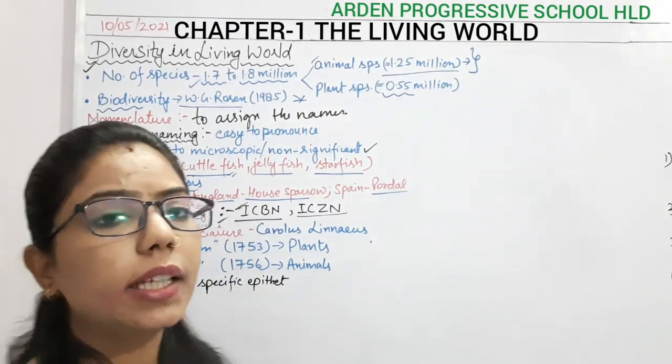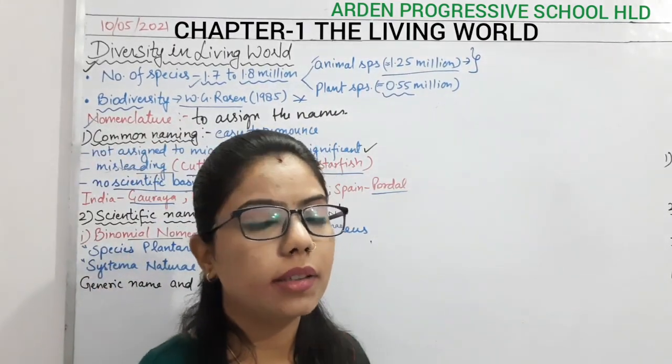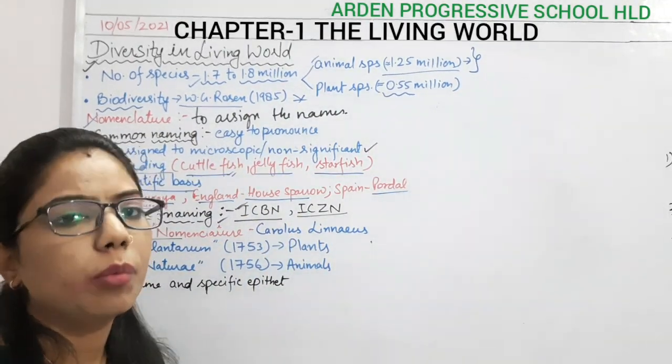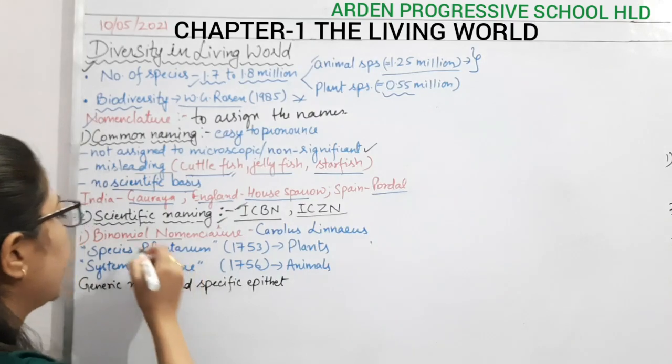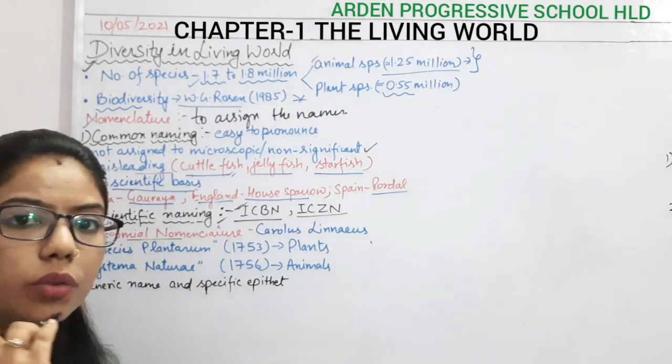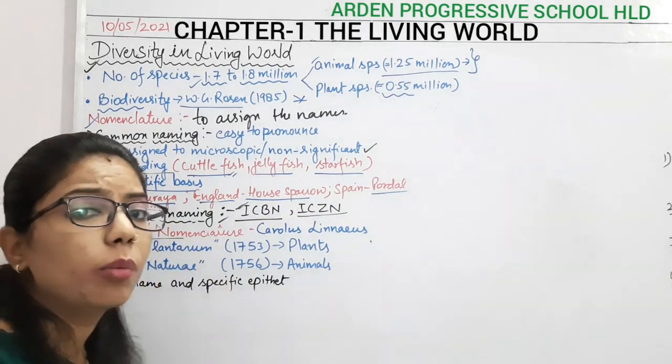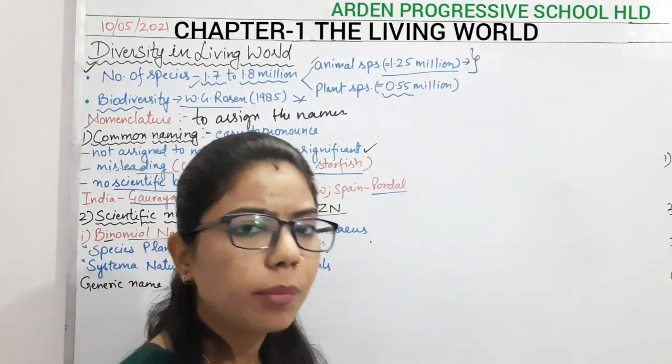Scientific naming can be done by different methods. It can be binomial nomenclature or trinomial nomenclature. Bi means it consists of two components, and trinomial consists of three components, right?